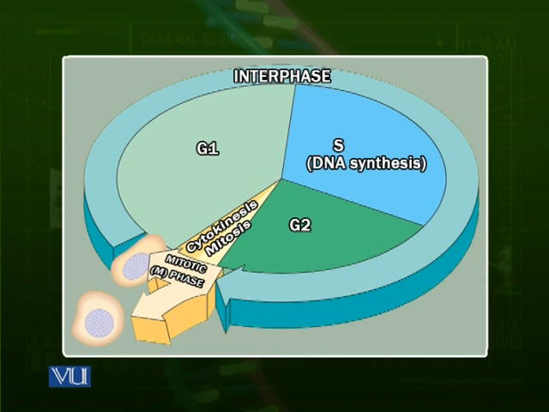For example, our nerve cells do not divide. They stay in the G0 phase throughout our lifetimes. This is the reason that if there is an injury to the nerve cells, they are never replaced, because these cells do not divide for wound healing or for replacing themselves.